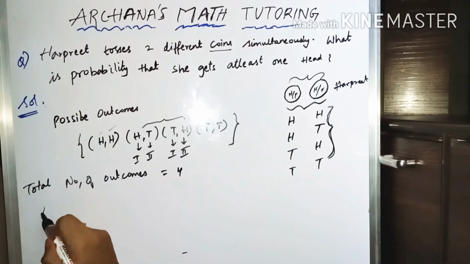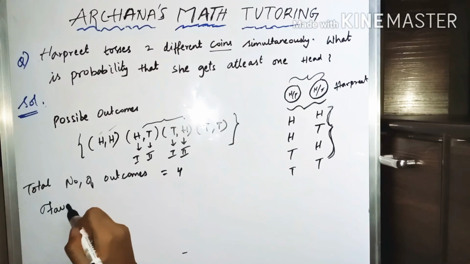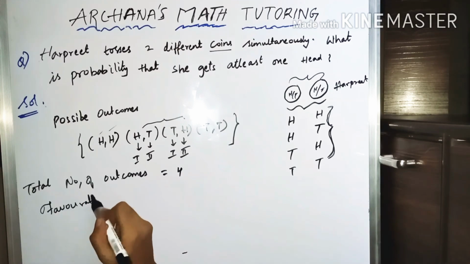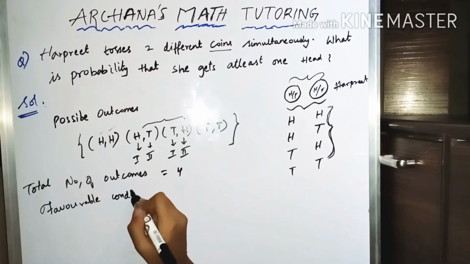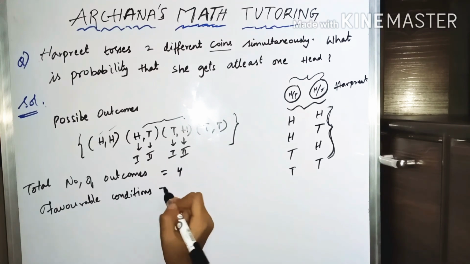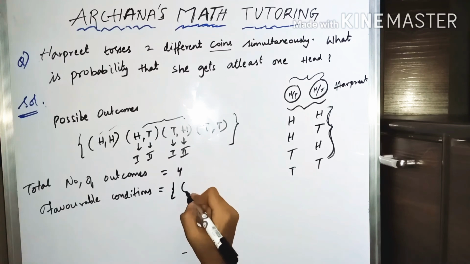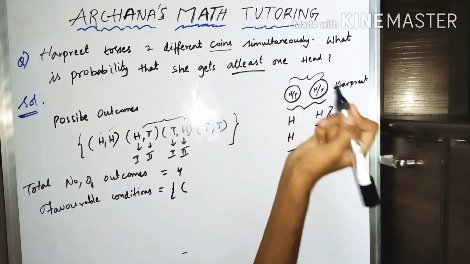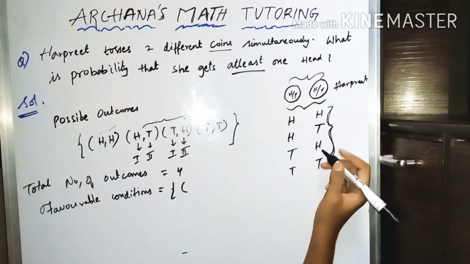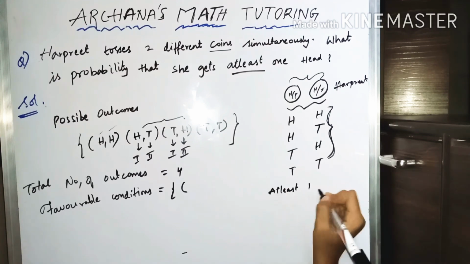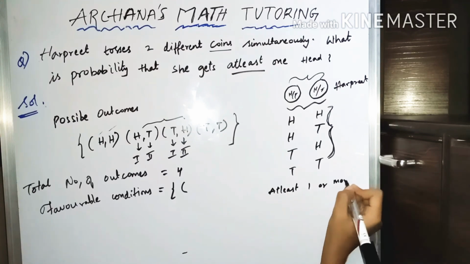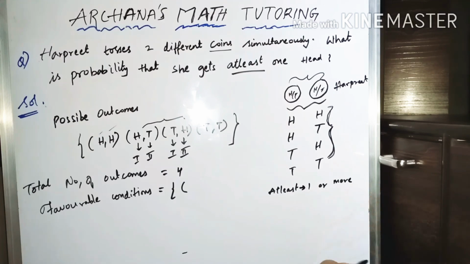So what are our favorable conditions? Which are in our favor? What is it asking? At least 1 head. Always remember, friends, at least means one or more. So you can either have one head or many heads.